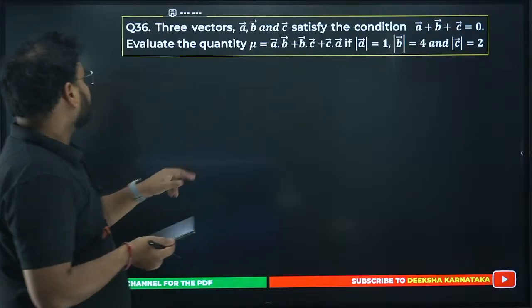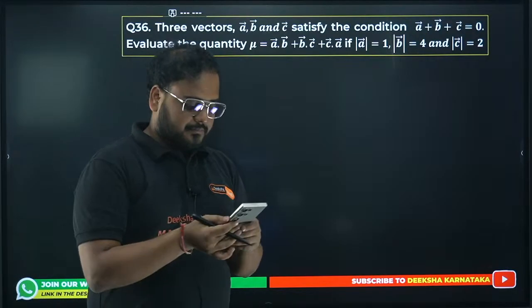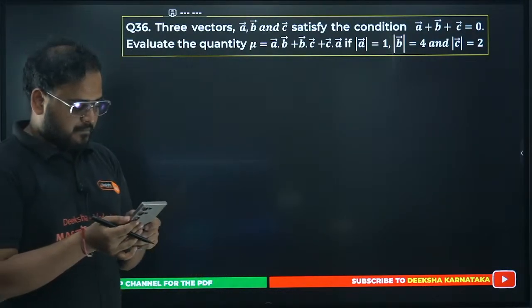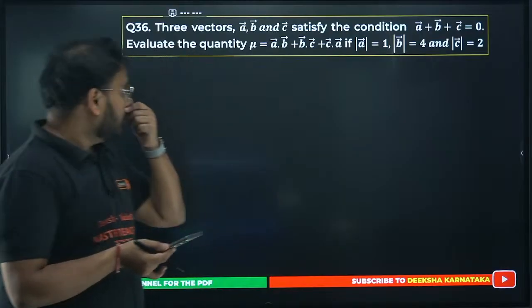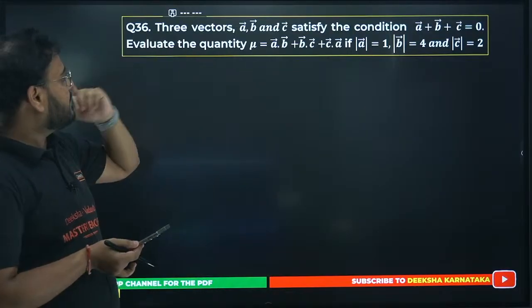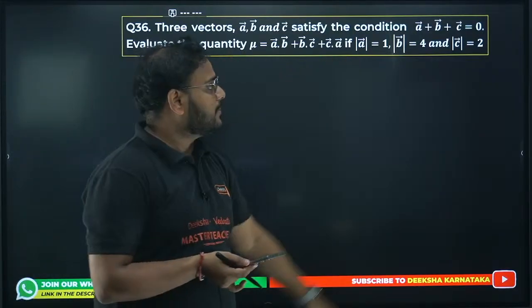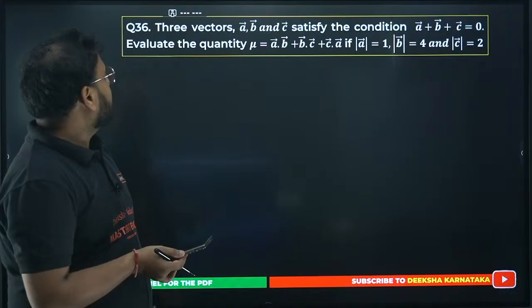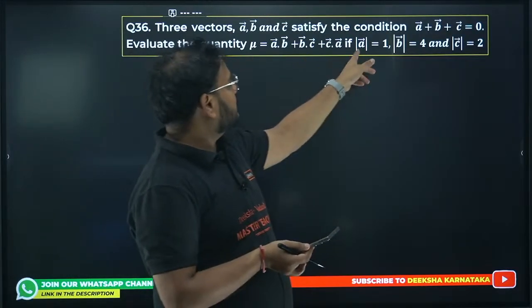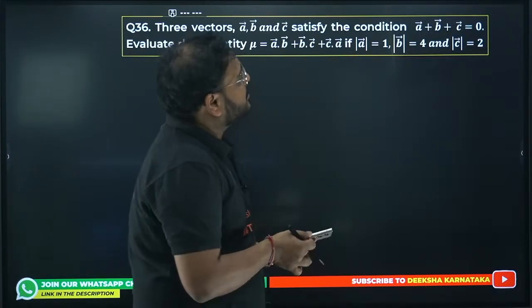Okay, 36th question. The three vectors A, B, C satisfy the condition A plus B plus C is 0, and evaluate the value of mu if A is given like this. Let's do one thing.